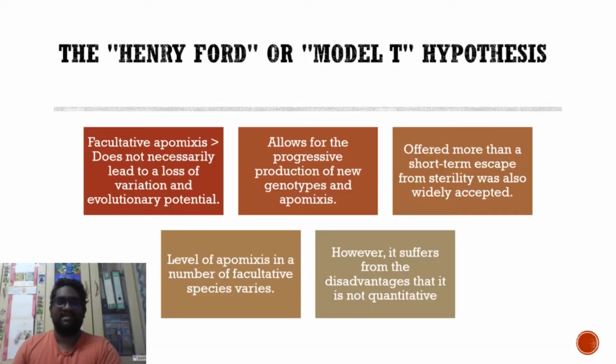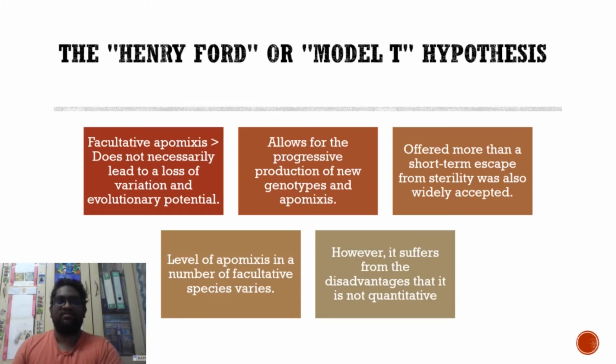The second one is the Henry Ford or Model T hypothesis. It was proposed by Clausen in 1954. He was among the first to recognize formally that apomixis, particularly facultative apomixis, does not necessarily lead to a loss of variation and evolutionary potential.